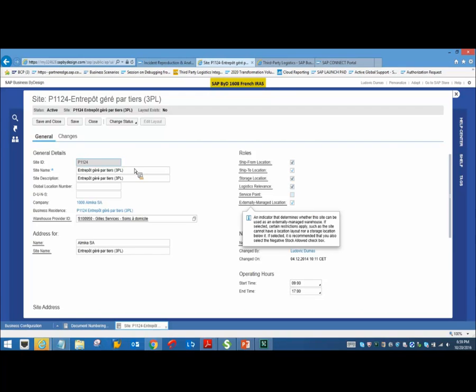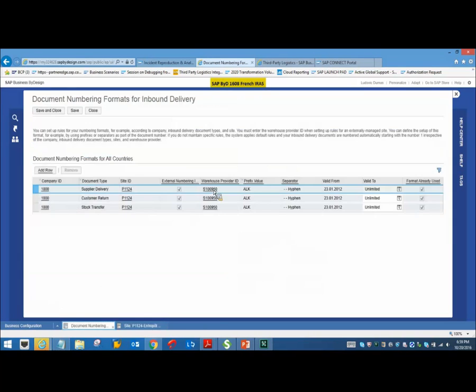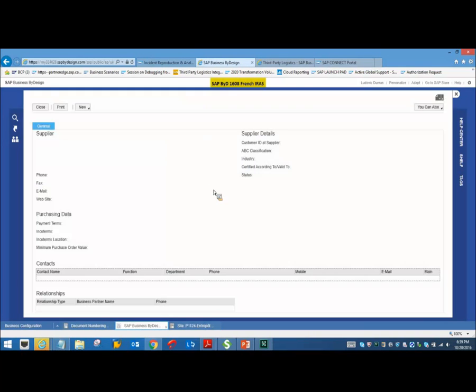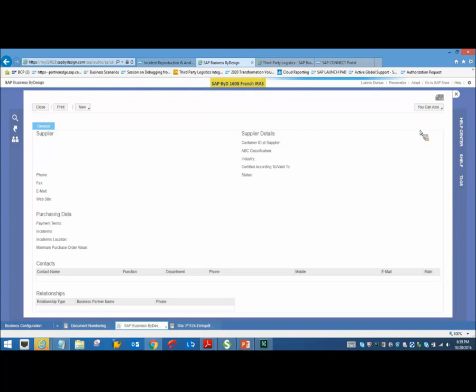Okay. So next, you will also map your warehouse provider ID. That is nothing but your business partner ID of your 3PL provider. So let me navigate to the warehouse provider as well. Let me click on the business partner ID. This has to be clicked in the system, in the BYD system.